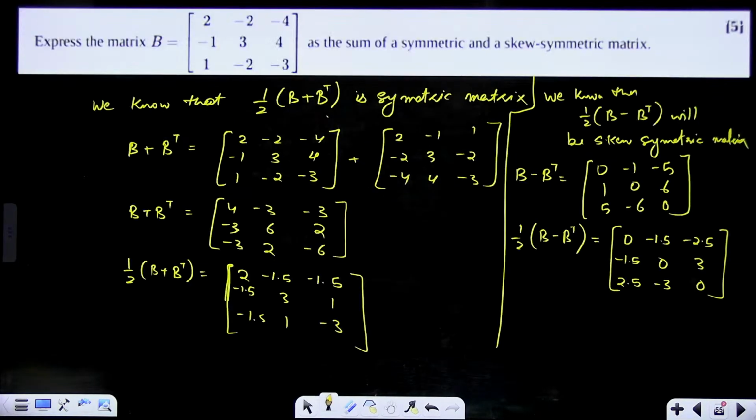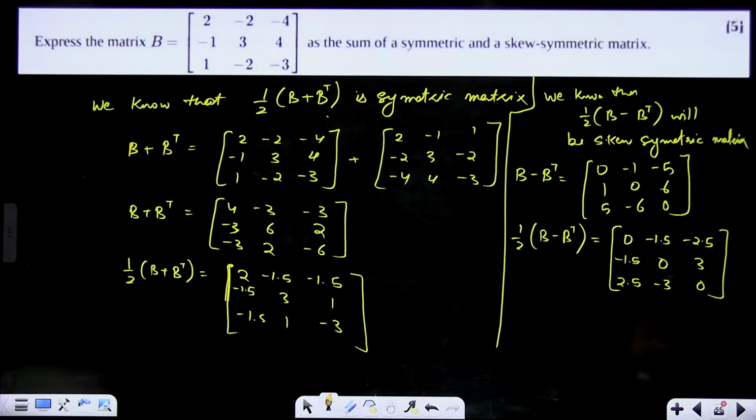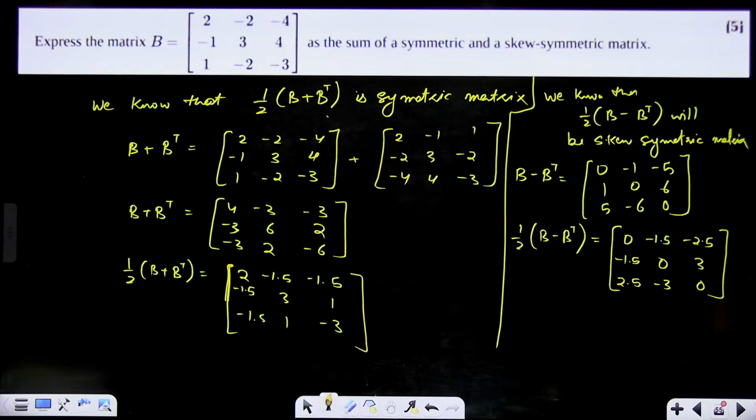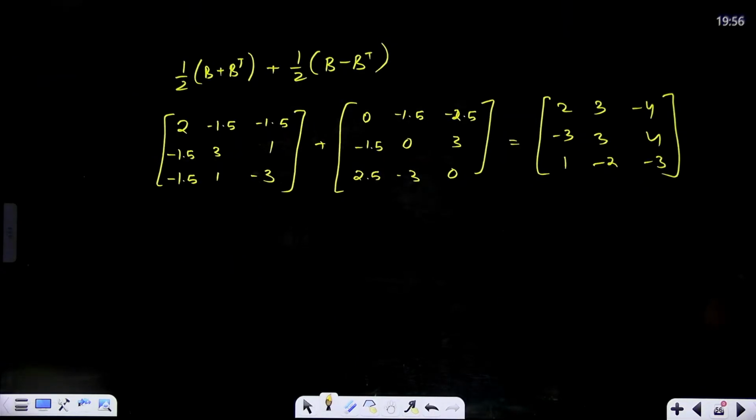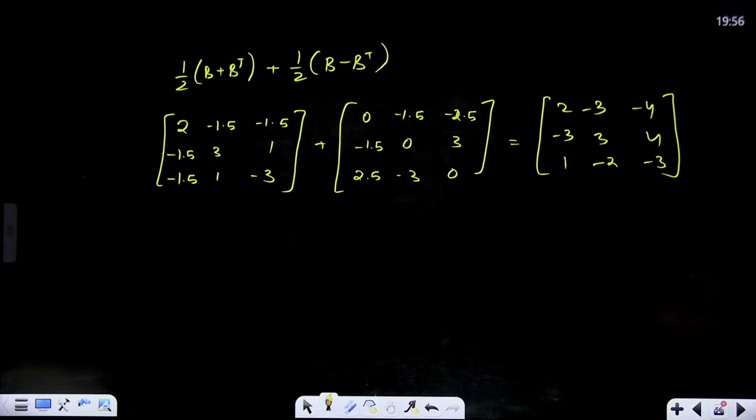Something wrong we did. Minus 3, minus 1. Something is wrong. Did we take the matrix correctly? Yes. So I think some calculation mistake we have done. This should come exactly as B. Symmetric and skew-symmetric, A minus A transpose we did correctly. Just check the calculation once. Minus 3, first of all, this should be. Okay, but it's minus 2.